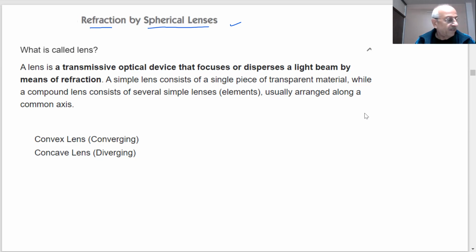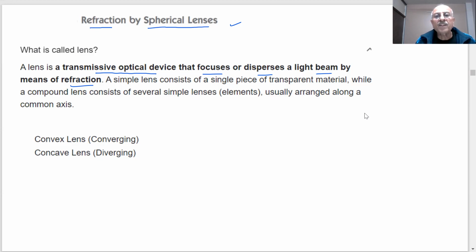A transparent material which is bound by two surfaces. One of the surfaces should be spherical. And what we will be studying here, two types of lenses, convex and concave. So here we are saying, first of all, what is a lens, students? Transmissive optical device that focuses or disperses a light beam by means of refraction. Why do I use the word refraction? Because light will travel from one medium to another. So here, from air to the lens, refraction will take place.